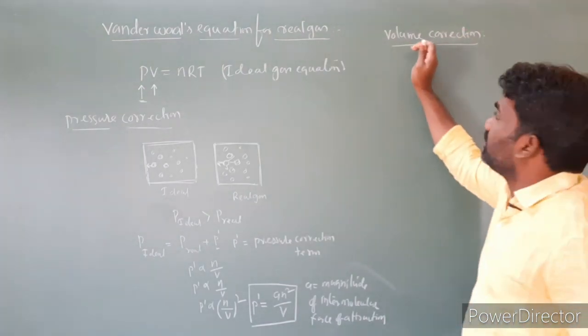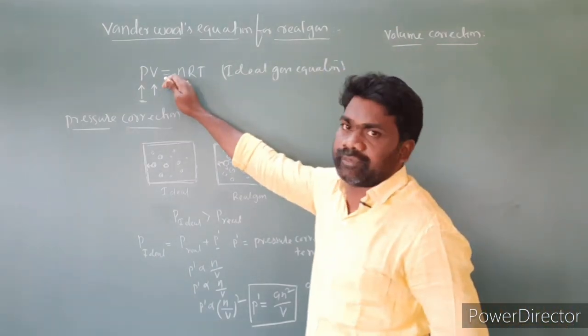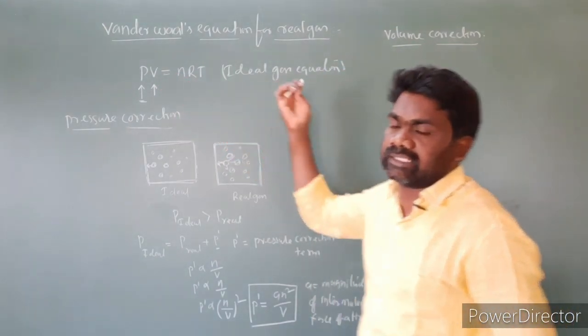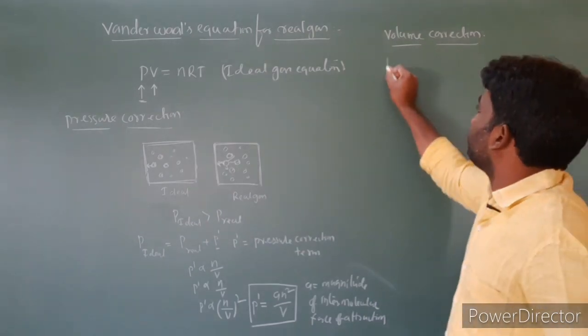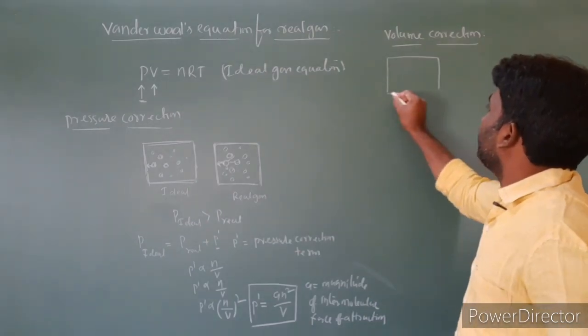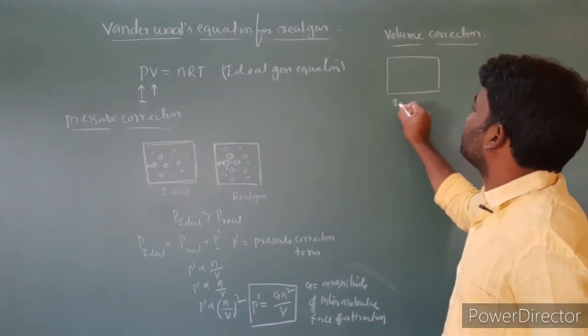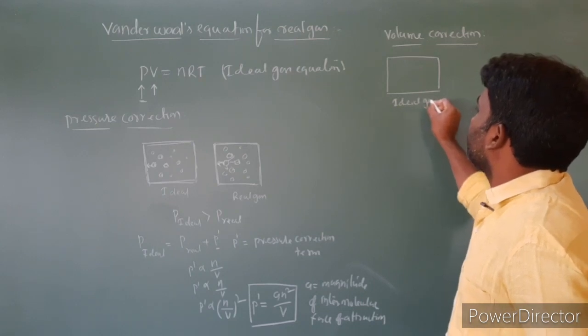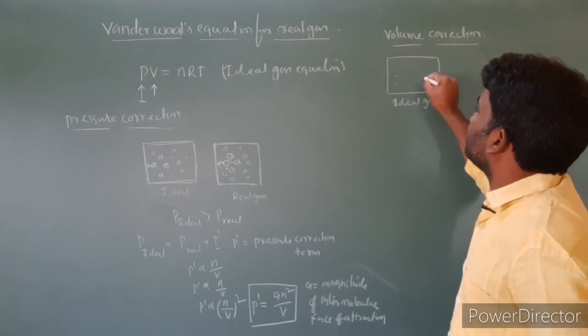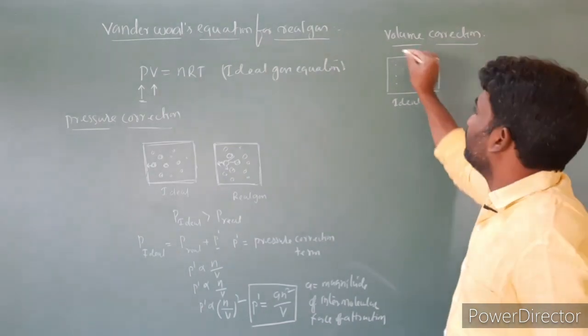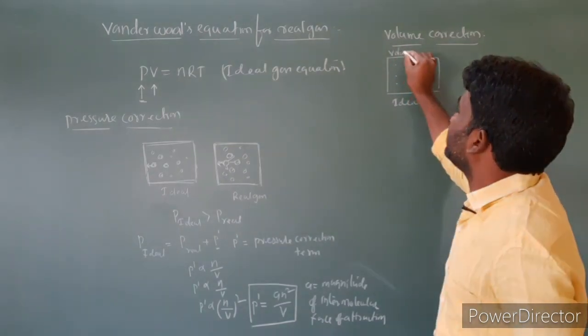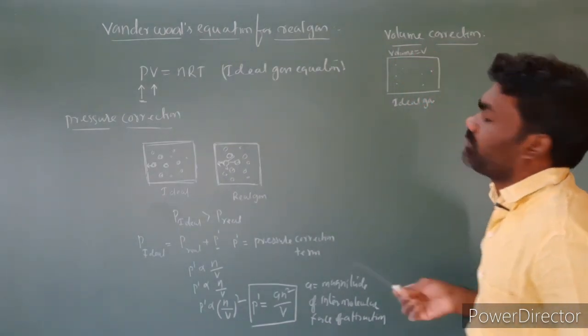So van der Waals corrected the volume of the ideal gas equation, and he derived an equation for real gases. Here, for the volume correction, first I am taking an ideal gas. In this circle, these are ideal gas molecules. Its volume I am labeling as V.